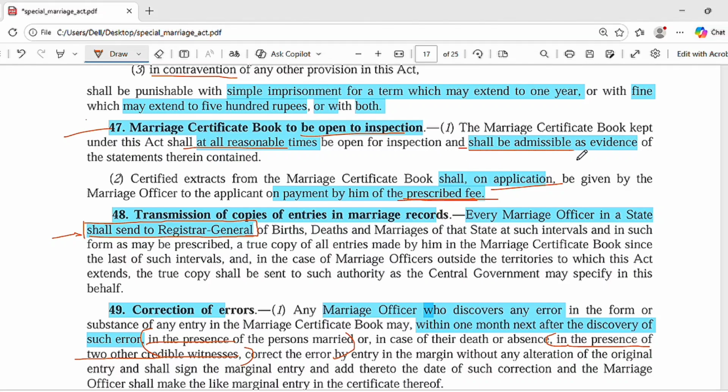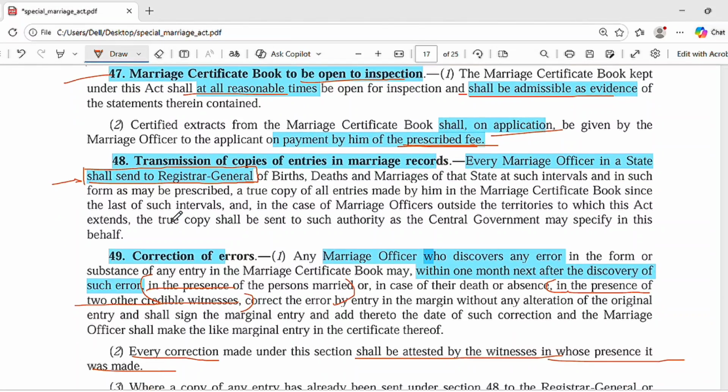Every marriage officer of a state has to send, at intervals, true copies of the marriage records to the Registrar General of Births, Deaths and Marriages.